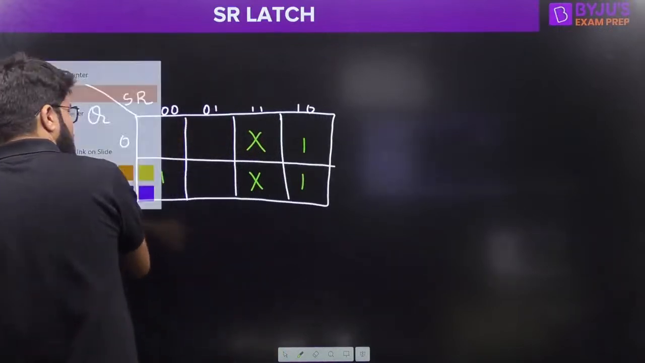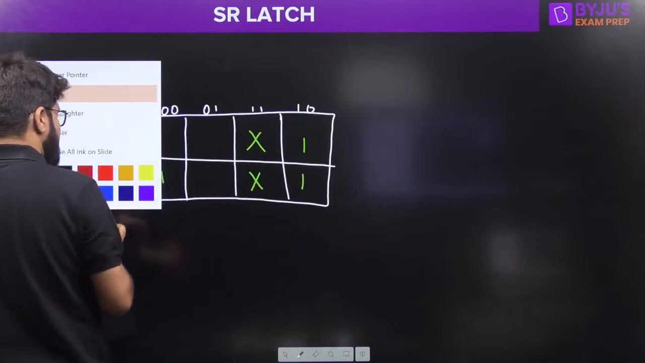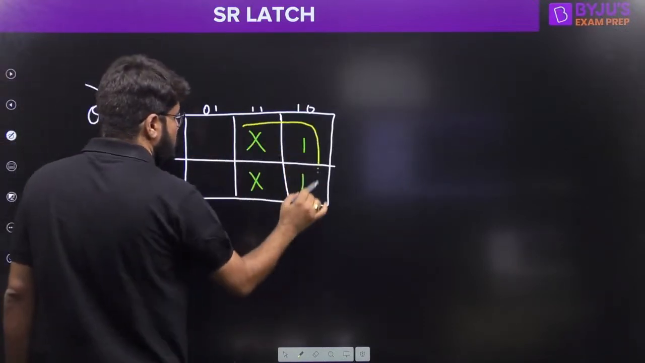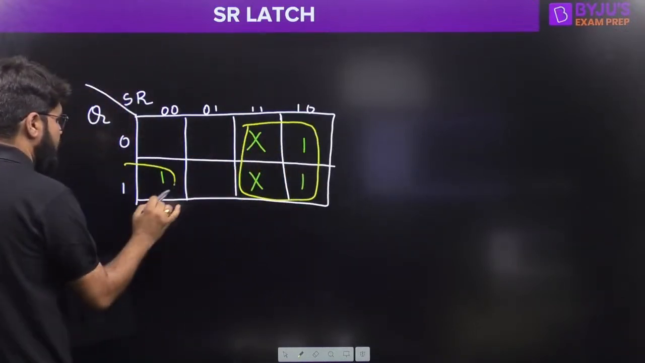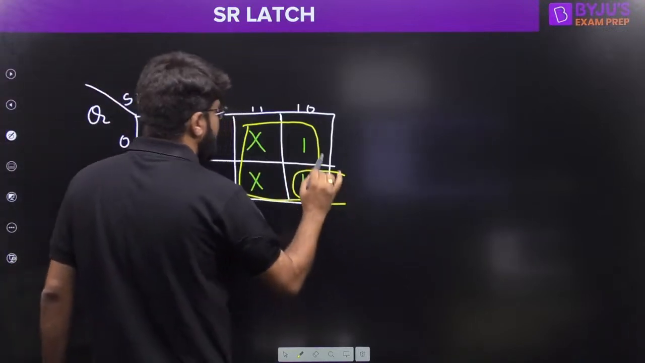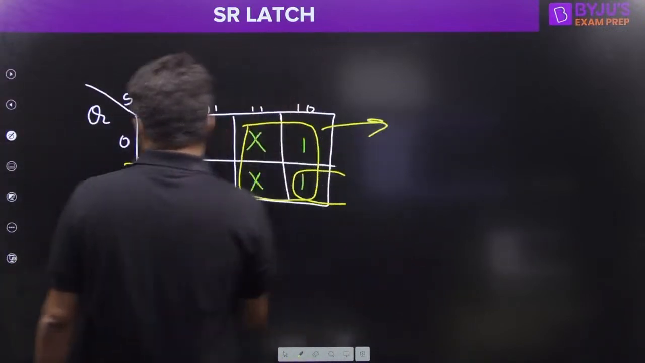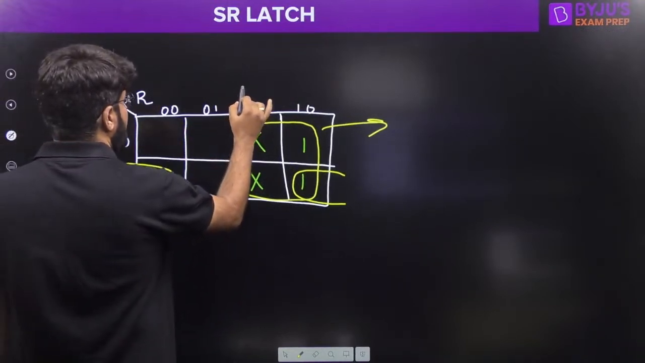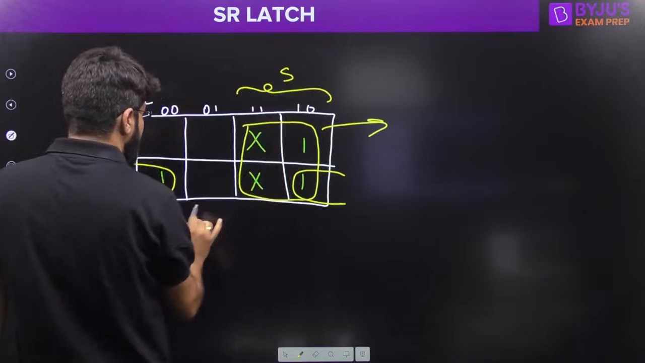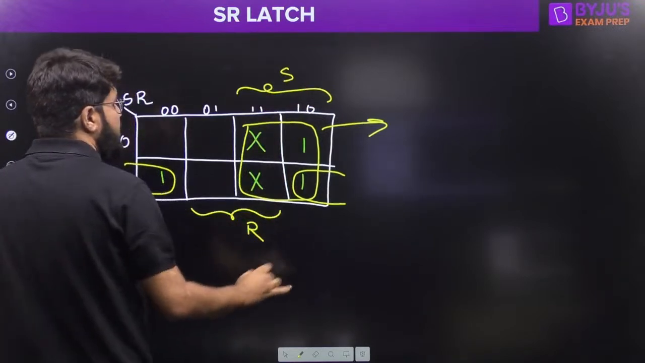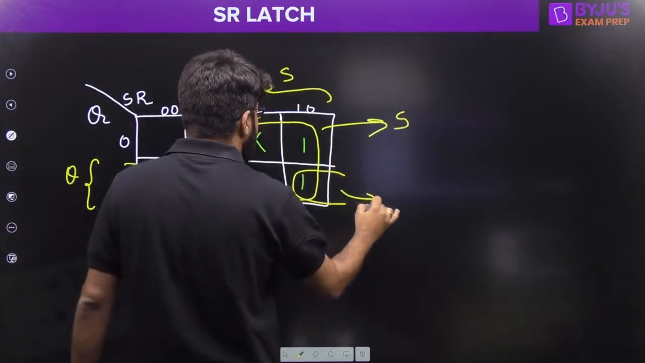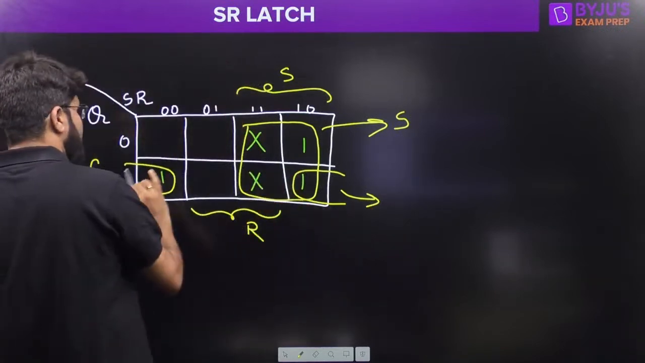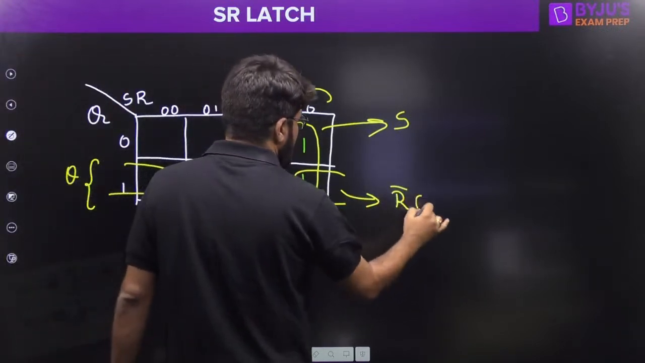Finally, let us pair this and get the answer. This is a group of 4 actually, and here it will be paired up. We know that this is Q. Q is high here. What is high here? Here we have S high, and here we have the R high. So this is known as S, and this belongs to outside R bar and inside Q. So R bar Q.